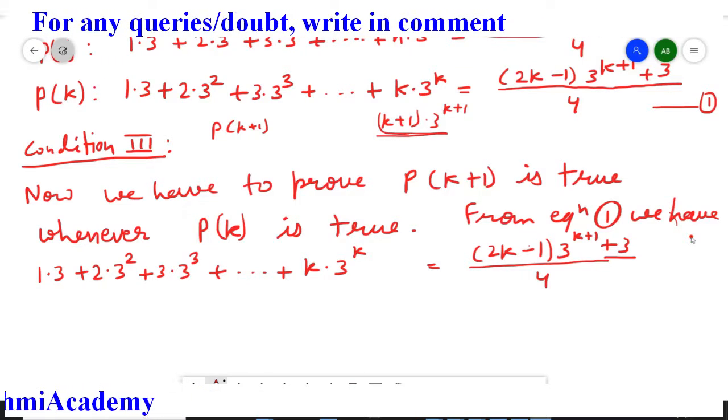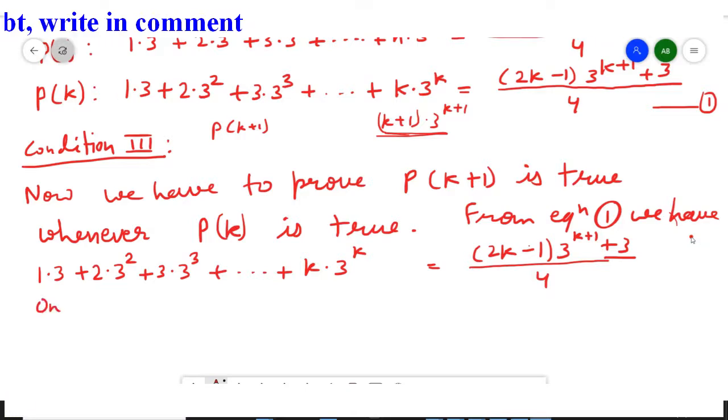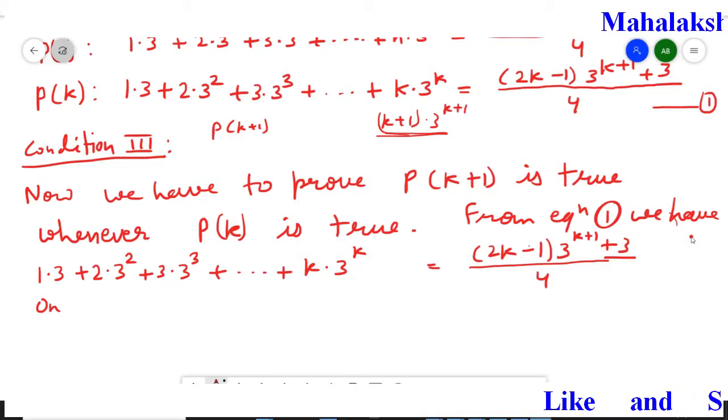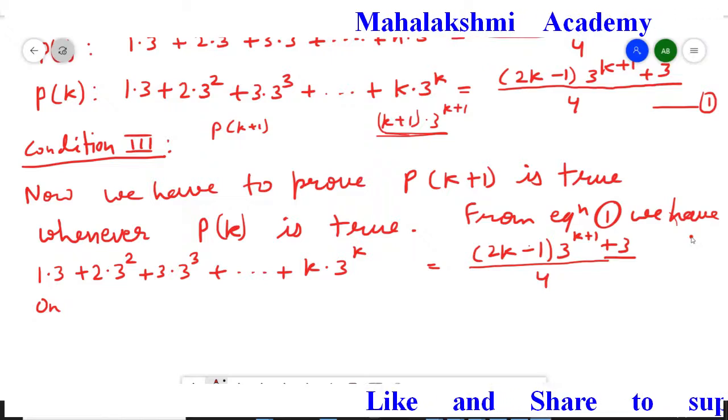So we have to conclude like this: what the last term is, from that we have to generalize for k plus 1. Now what we have to do is add, in the left hand side and also in the right hand side of equation 1, the term which we generalized and concluded, that is k plus 1 multiplied by 3 to the power k plus 1.